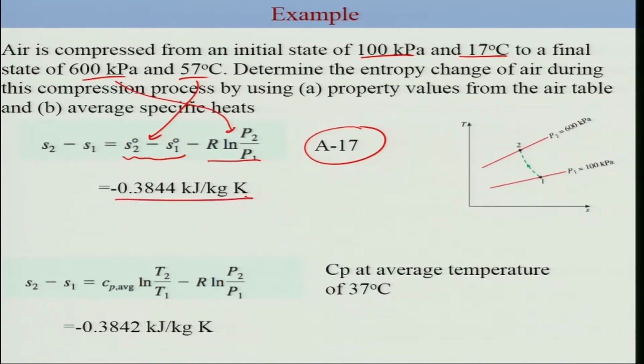And for the second case you have this expression, and Cp average will be calculated at an average temperature, that means 17 plus 57 divided by 2, which comes out to 37 degrees Celsius, and with this the value comes out to be this, which are very close. So this was the illustration of making use of the table and average specific heat for calculating change in entropy.